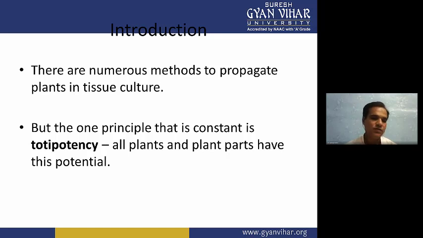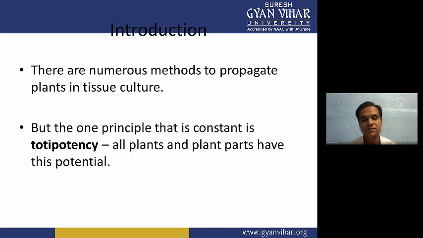Now if you compare plant cells and animal cells, apart from the stem cells, which do have totipotency, other animal cells don't have any type of totipotency.